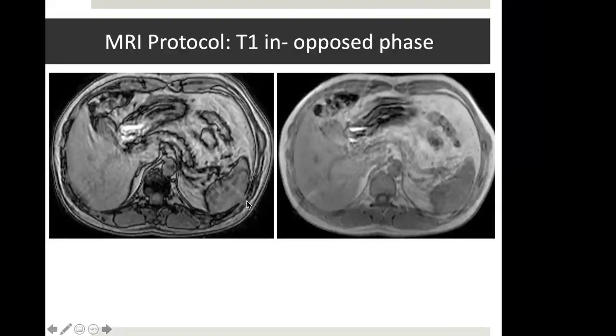Now the next important images are T1 in-phase and opposed-phase images. This is a very useful sequence. A single sequence takes about 10 to 15 seconds and gives 2 sets of images. This is the out-of-phase set and this is the in-phase set.